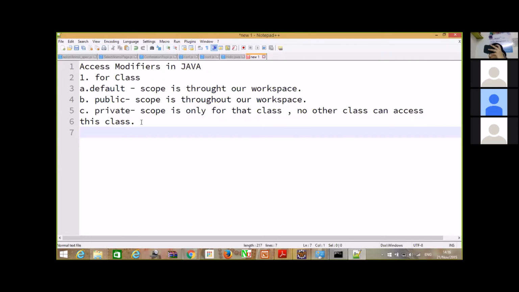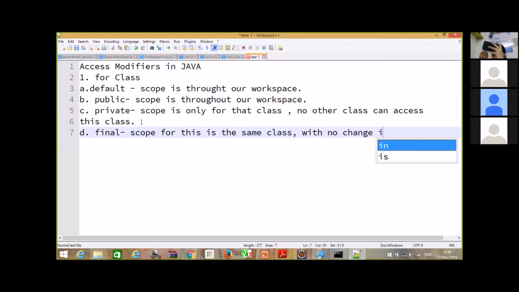The fourth one is final. Now what final is, when you declare a class as final, you cannot change the content of that class which is defined in the class, and you cannot inherit the class. That is what the final keyword defines. So the scope for this is again the same class with no change in the